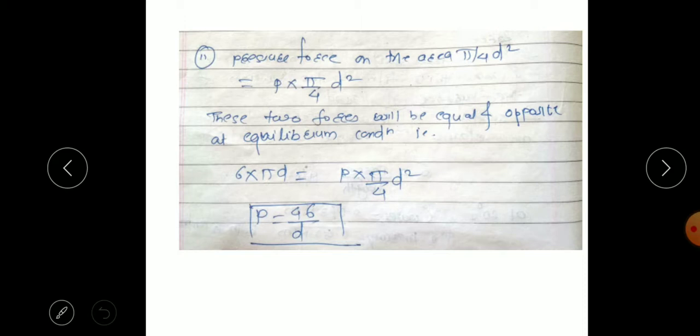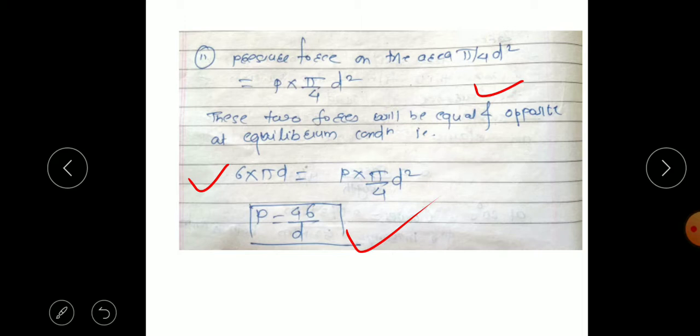So the cross sectional area of the droplet will be pi by 4 d square. So under equilibrium condition, these forces will be equal and opposite. So sigma into pi d is equal to P into pi by 4 d square. So solving, pi will get cancelled, and diameter will be cancelled partly. So we get the inside pressure is equal to 4 sigma by d.